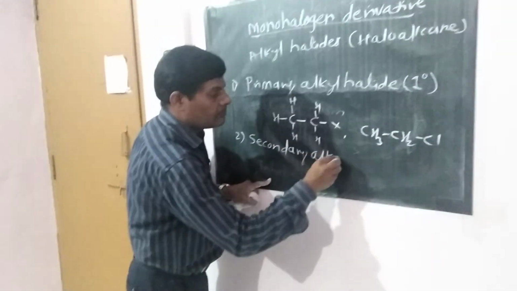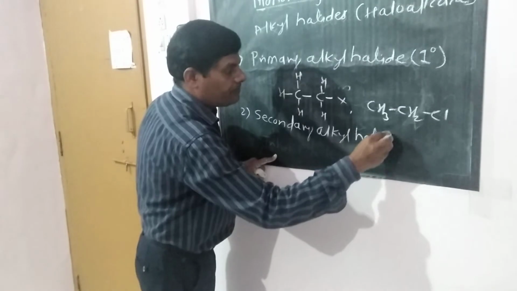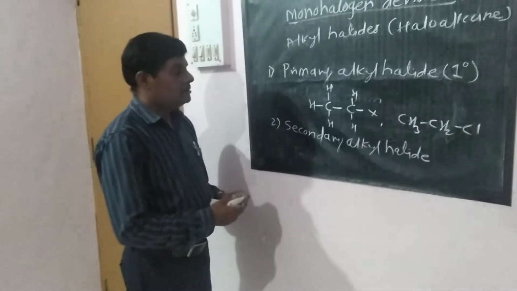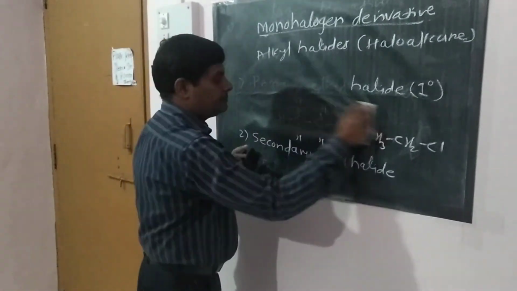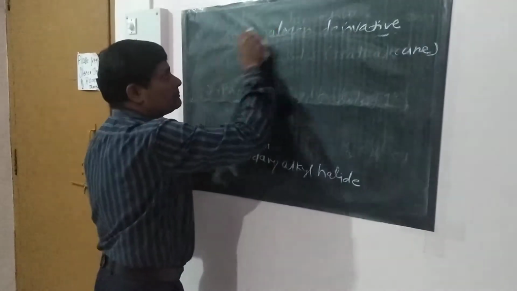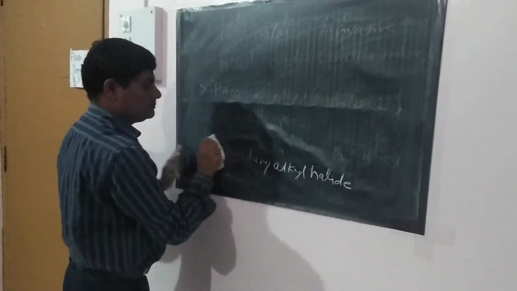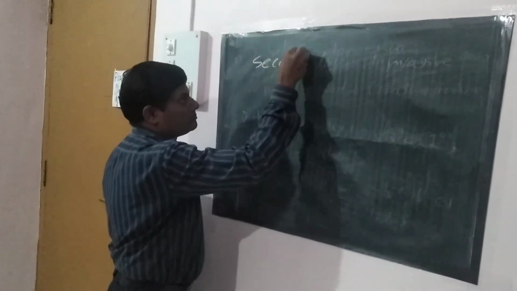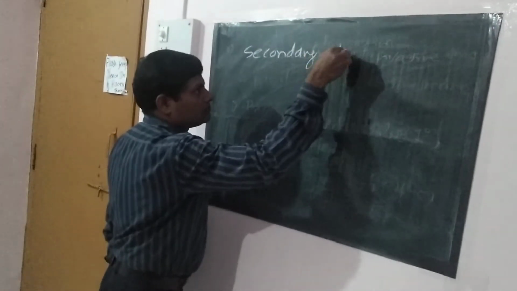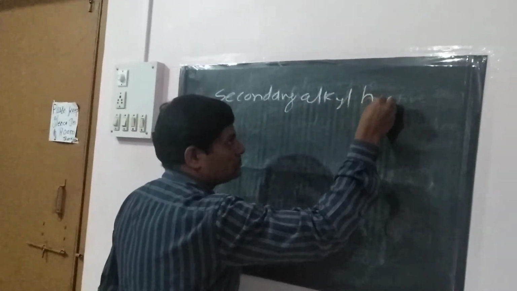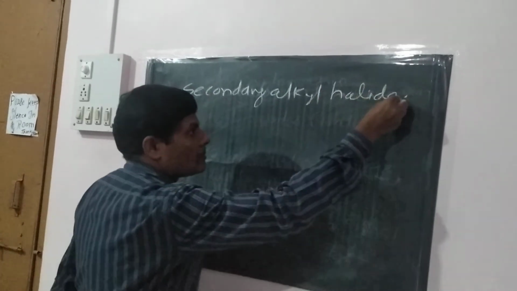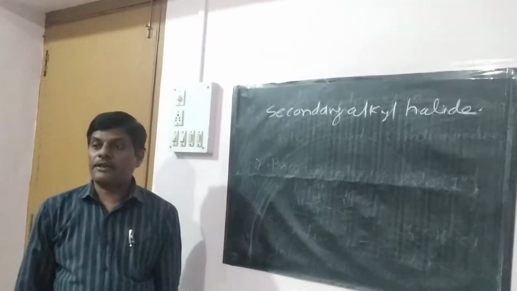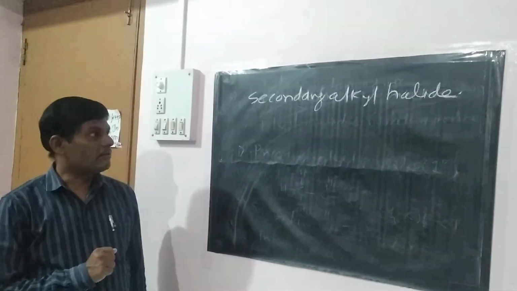Secondary alkyl halides means when the halogen atom is attached to a secondary carbon atom.